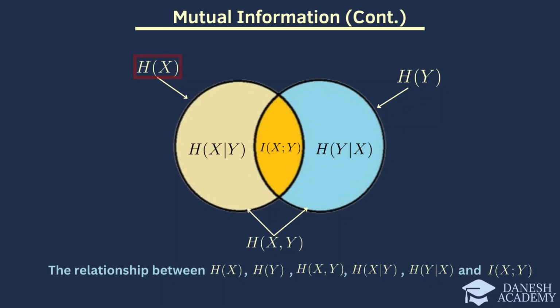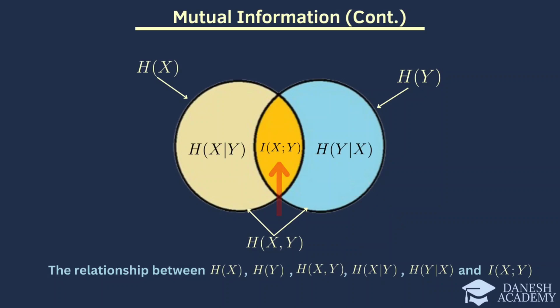Now we present a visual representation of the relationships between various entropy measures and mutual information. On the left, we have H(X), the entropy of X, which represents the total uncertainty about X. And on the right, we have H(Y), the entropy of Y, representing the total uncertainty about Y. The yellow region within the left circle represents H(X|Y), the conditional entropy of X given Y. It quantifies the remaining uncertainty about X after knowing Y. Similarly, the blue region within the right circle represents the conditional entropy of Y given X, indicating the remaining uncertainty about Y after knowing X.